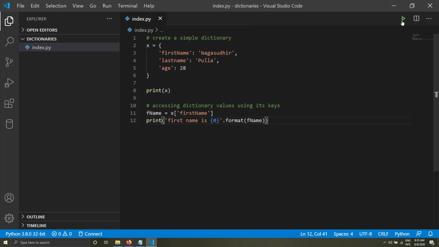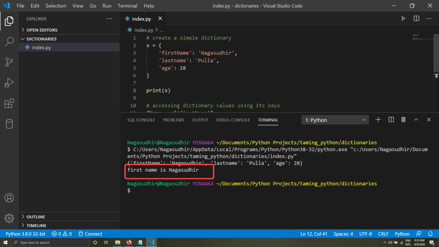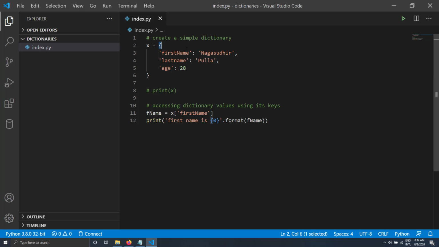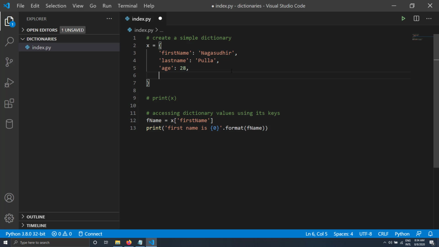Okay, I'm saving it and running this. You can see first name is Nagasudhir. This is how, using a key of a dictionary, you can access its values. In this example, I have accessed the first name key of the dictionary using this X of first name and I've got the value. Okay, to complicate my dictionary, I'll just add some more keys and values.